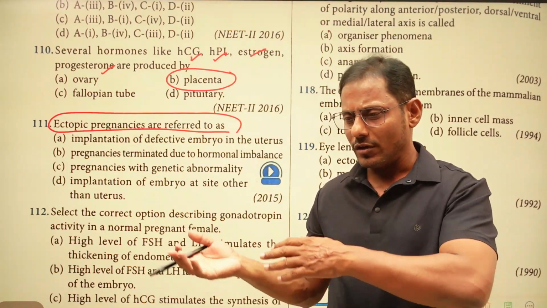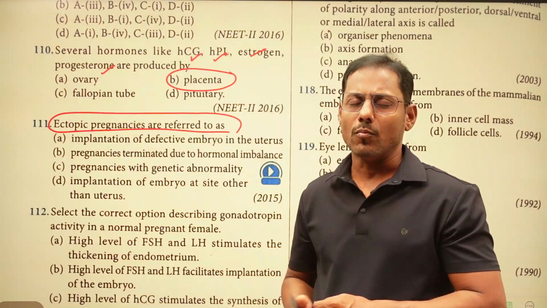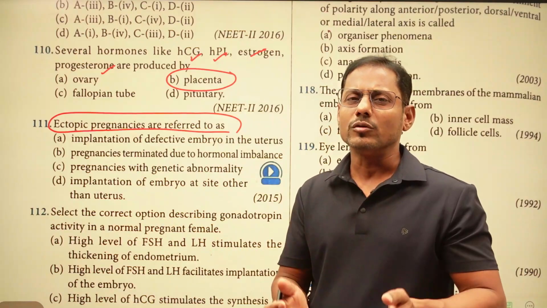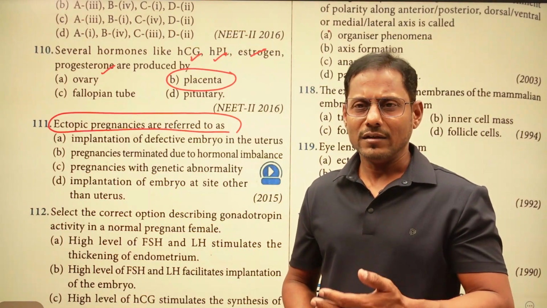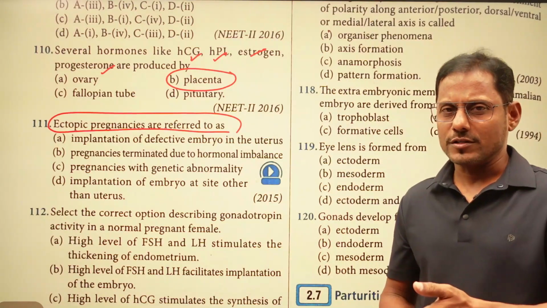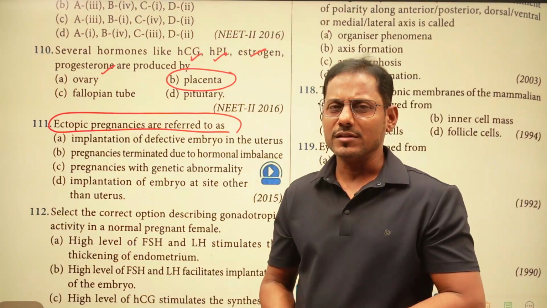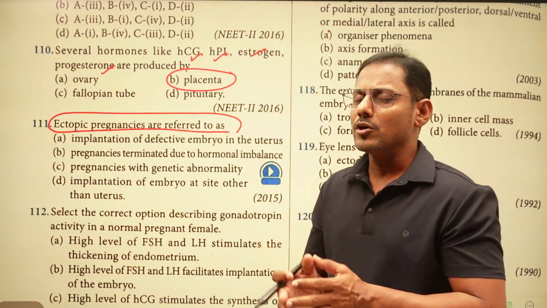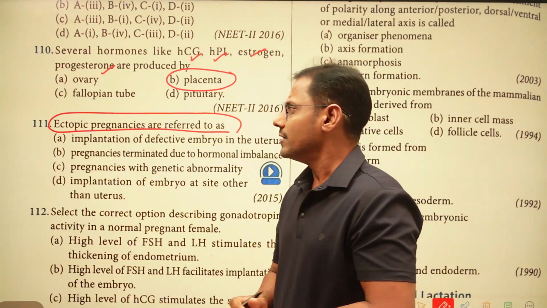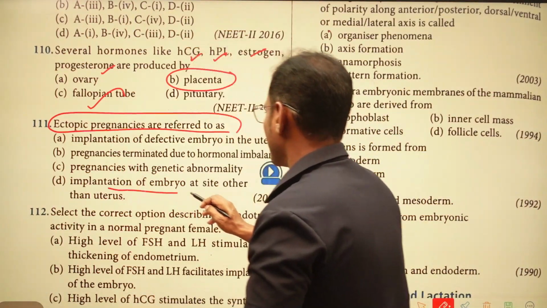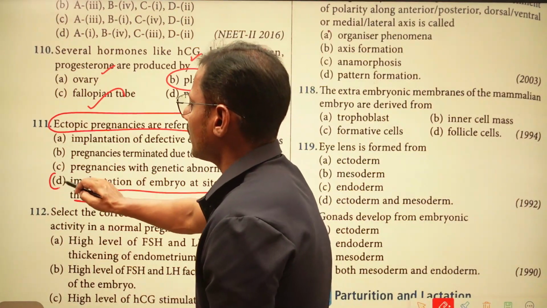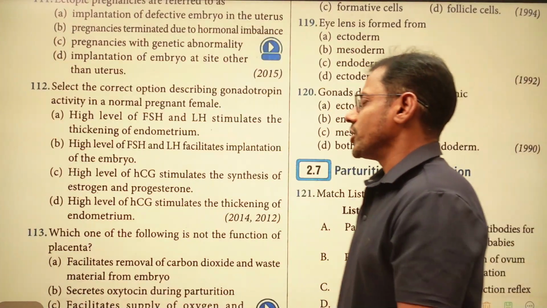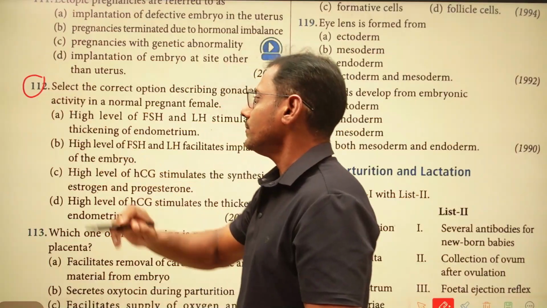So this particular zygote, when it is turning into the morula as well as the blastocyst, this blastocyst has to move into the uterus to implant in the uterus. But it doesn't move, and due to some reasons it may be stuck in the fallopian tube. There itself it is going to become an embryo. So if the embryo is formed other than in the uterus, we can say it is ectopic pregnancy. So implantation of embryo at a site other than the uterus is the right option, and all these are the wrong options.